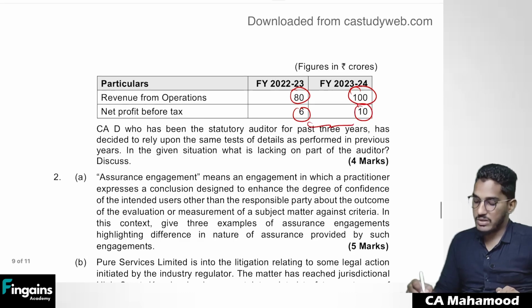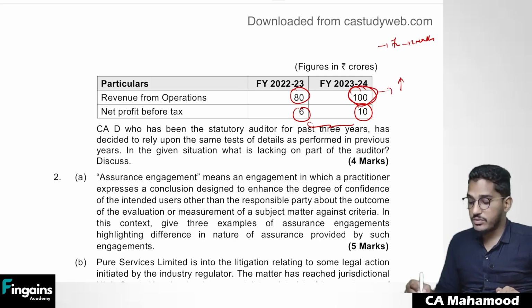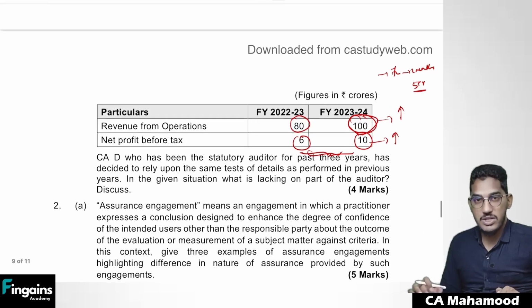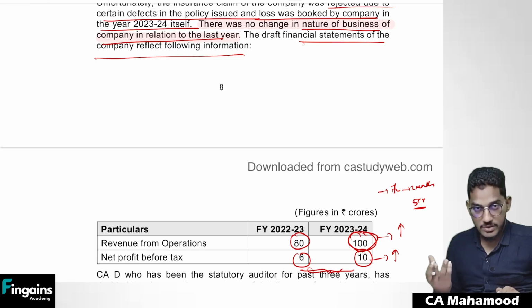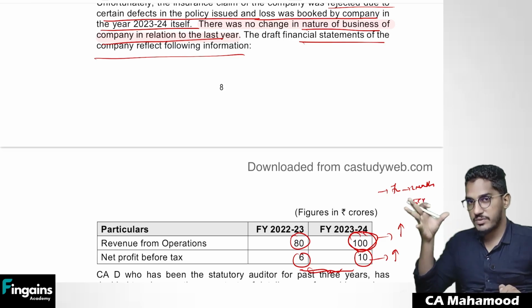So in the question, they have told that there was a fire accident, and for 2 months the operations were not run effectively, but still the revenue of the company has gone up. And in addition to that, they have booked 5 crore rupees of loss. Even after booking 5 crore rupees of loss, the company's profit has gone up. You might say, sir, they might have changed business, they might have done something extra, but in the question they have clearly told there was no change in the nature of business. They did not do any new business also. So don't you think something is suspicious?